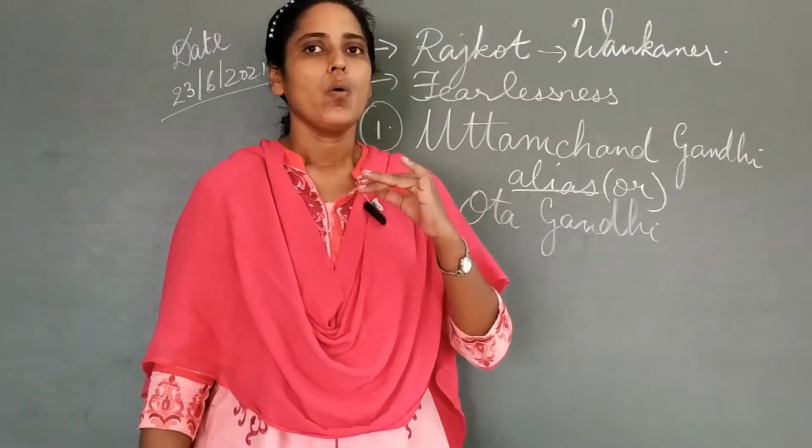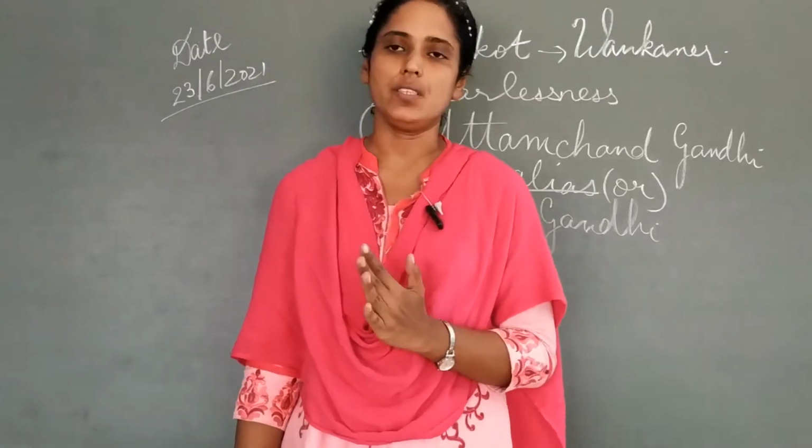That is, his grandfather was also known as Uttamchand Gandhi or Kota Gandhi. Any one name can be called. He can be referred to from any one name. Alias is a substitute word for the word or. Okay? You can call any one name. So, Uttamchand Gandhi or Kota Gandhi, his grandfather, was a man of great principles.